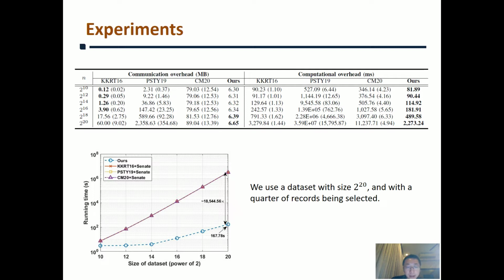We have also simulated the select and join query on a 2 to the power of 20 sized dataset, and with a quarter of records being selected, we find that our scheme only incurs about 167 seconds. It reduces more than 18,000 times overhead compared to the crypto-based schemes.